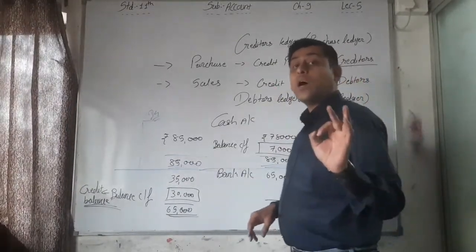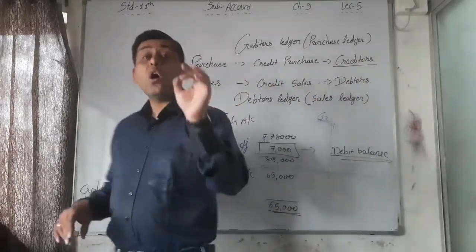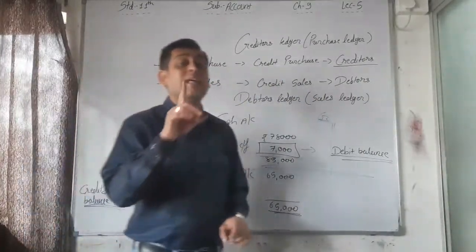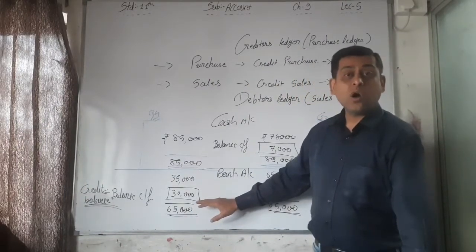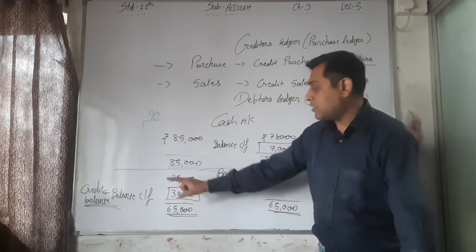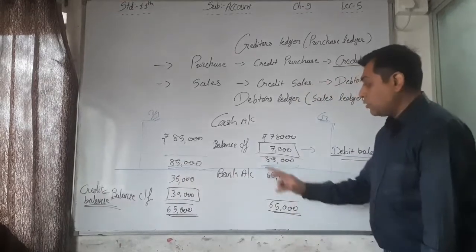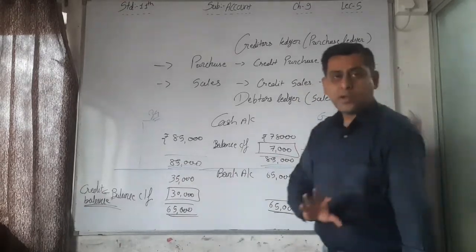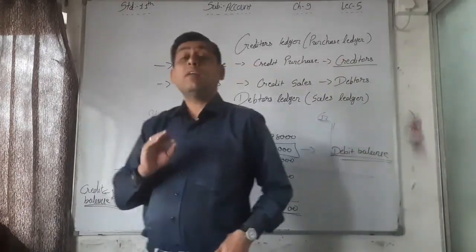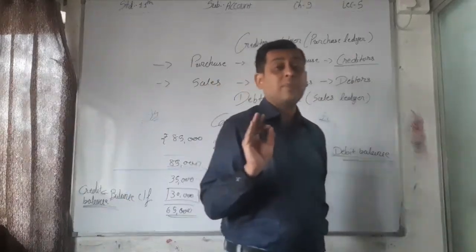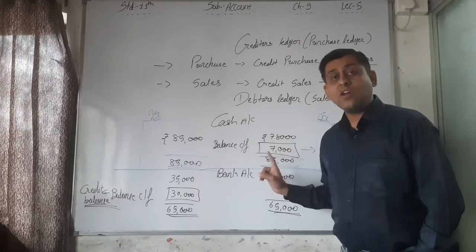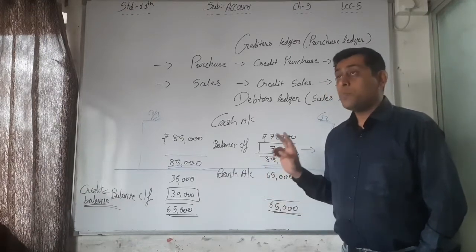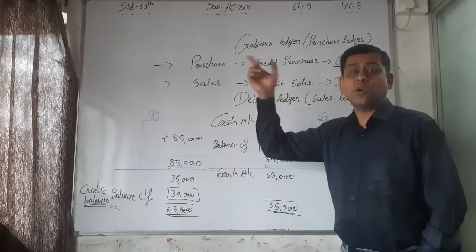It is a 2000 cash balance, and the closing balance is always recorded at the end of the account. The last item is always the closing balance, on the debit side or the credit side, whichever. The main point is that the balance is compulsorily written at the end of the account. Before that, all the transactions are recorded.